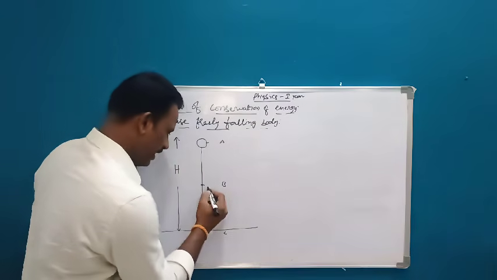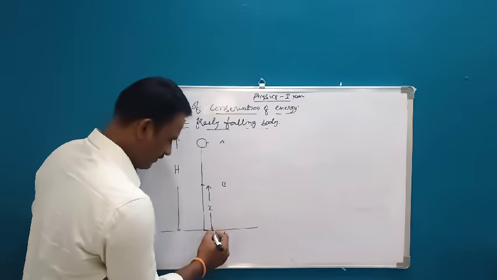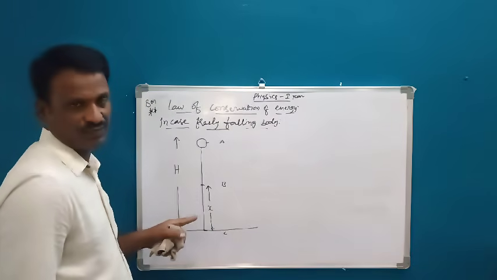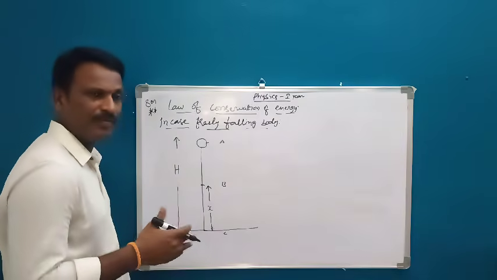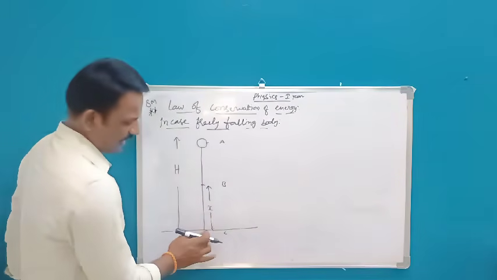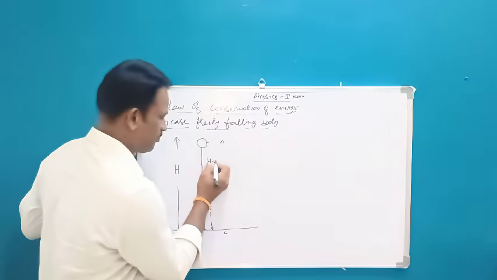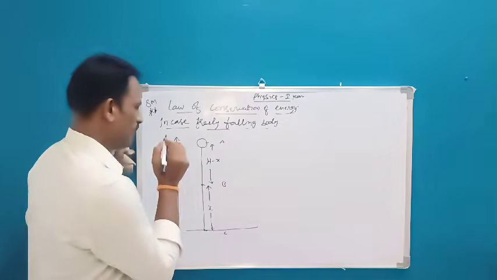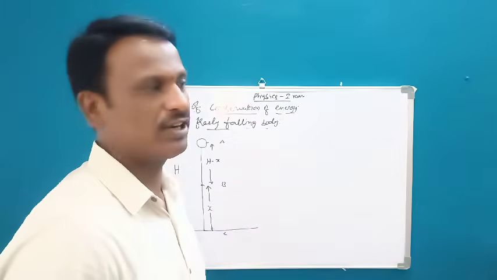Now B is at a height of x. In some books they have taken it as small h, but there is no need to do that. Whatever notation you keep, you have to prove based on that. If this is the total height h and this is the height x, then the distance between A and B will definitely be h minus x. If you draw this diagram, you will get one more mark. That is very, very important.